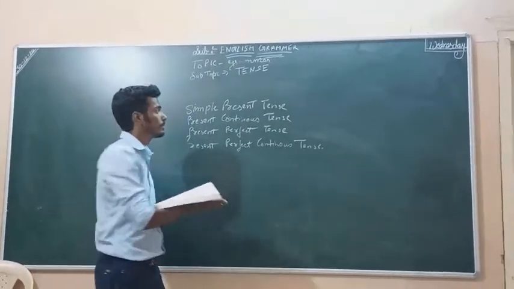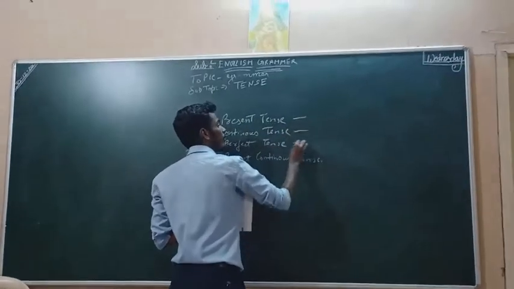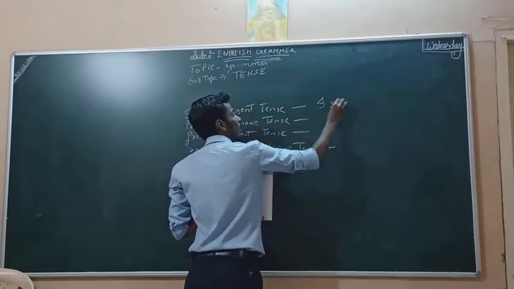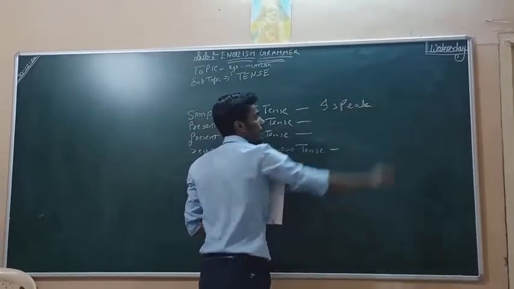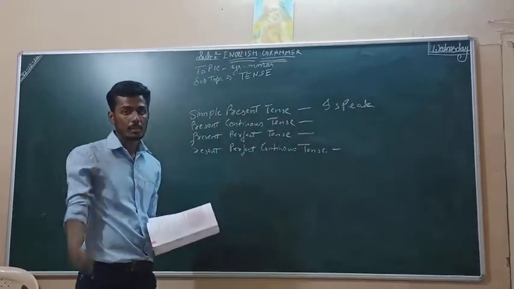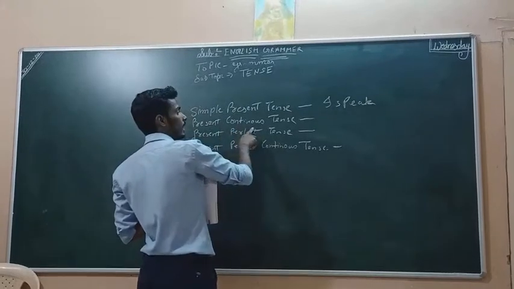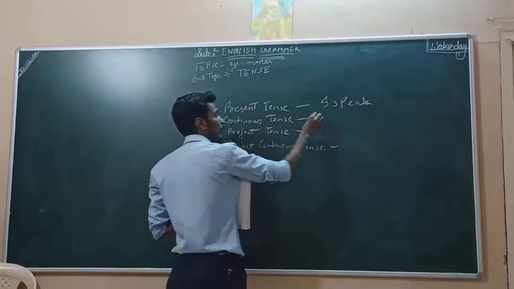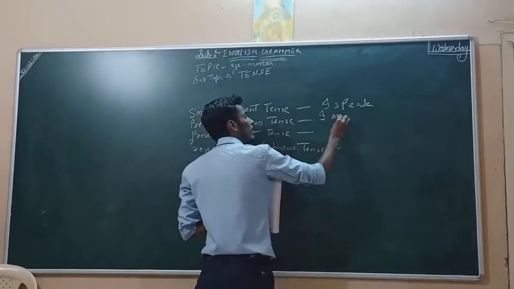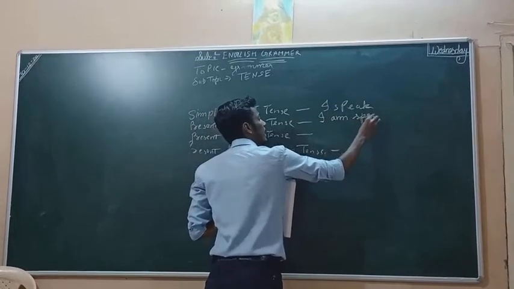So first, the simple present tense. I speak. Very simple. That I speak. This is going on in present. Present continuous. Continuous means ing. I am speaking.